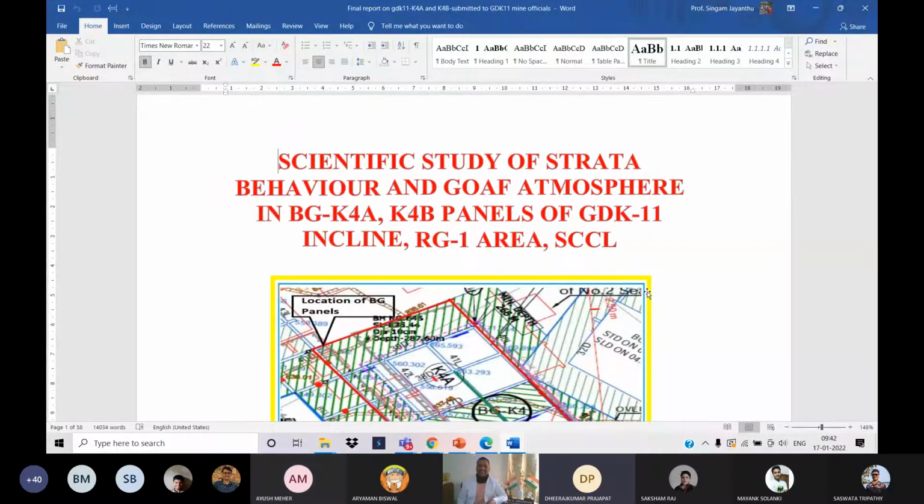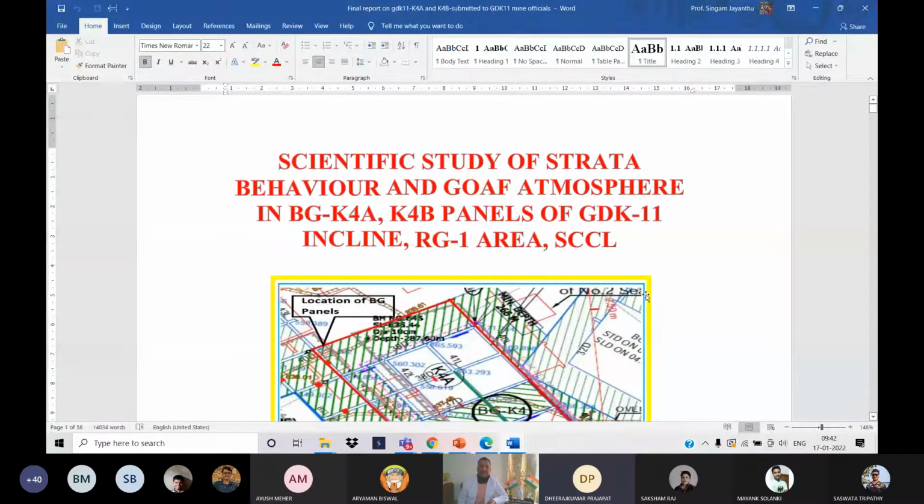Very good. Okay. This is a Hindi song. Okay Ayush. Okay. Ayush made a mistake in reading. Who can tell what mistake he made? Anybody? RG1. That is why I asked you about the Hindi song. Okay, so what happens in a song? Whether it is left or right, front, back, left, right, it happens, no? It is a song. Is it Mukesh's or whose? It is Kishore Kumar's. Very good song. So it doesn't matter RG1 or GR1, but RG1 is Ramagundam Area 1 of the Singareni Collieries Company Limited. Okay Ayush. No problem. Don't worry. That is just to keep you light.